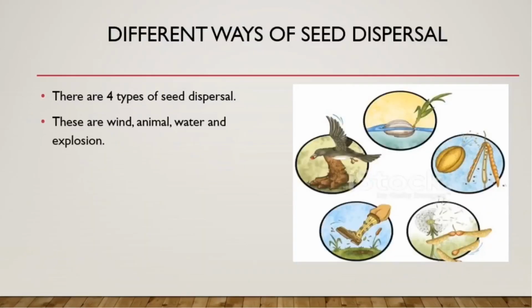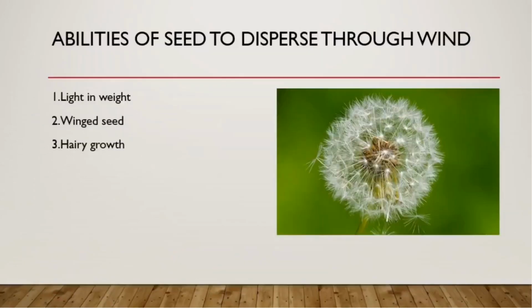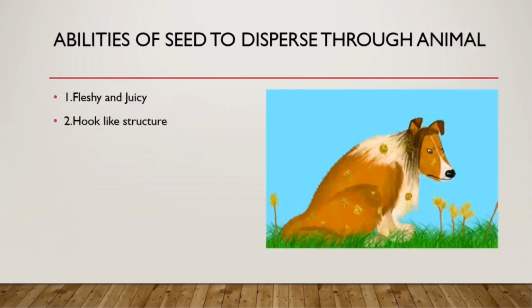And now let's see the different ways of seed dispersal. There are 4 types of seed dispersal. These are wind, animal, water and explosion. Some seeds are light in weight, winged, or have hairy growth, which enables them to disperse through wind, for example a dandelion. Some seeds are fleshy and juicy or have hook-like structures, which enables them to disperse through animals, for example a common fruit like an apple.